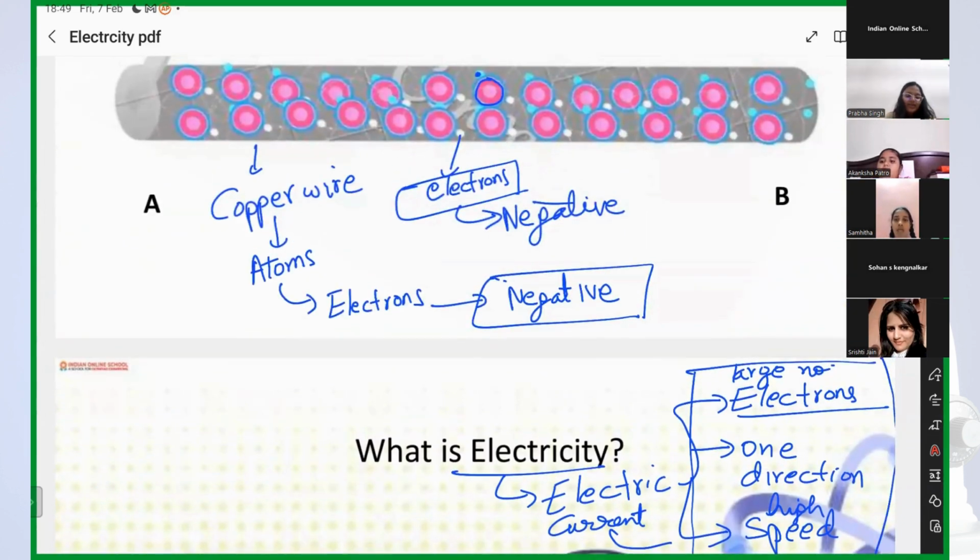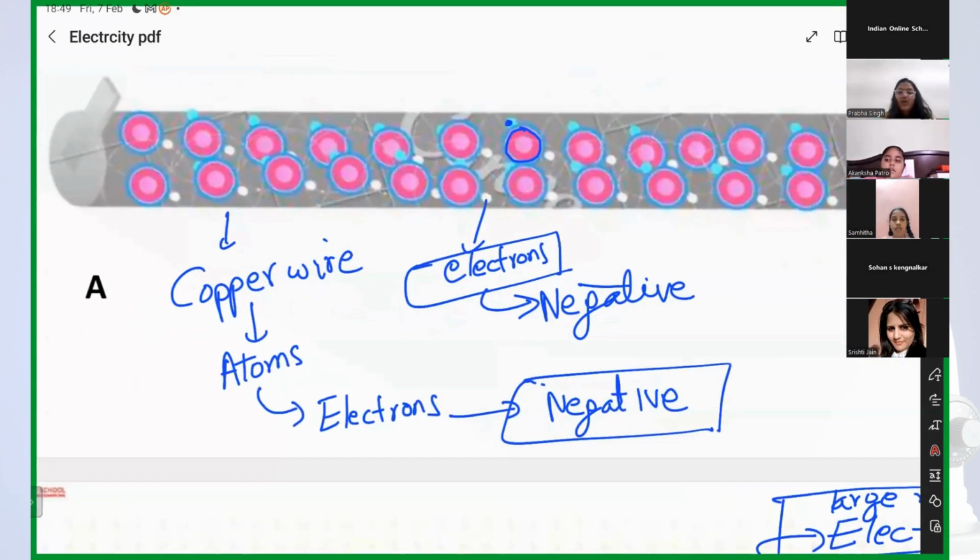Can we see that here? What is happening in this wire? This pink structure is atoms, and these small particles are electrons, right?